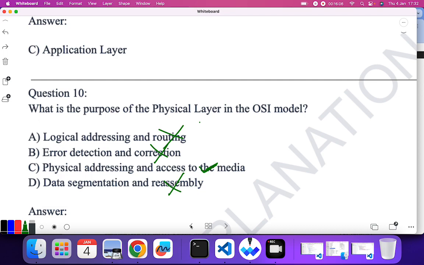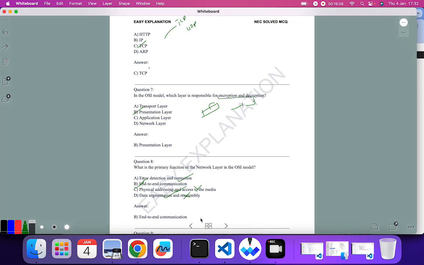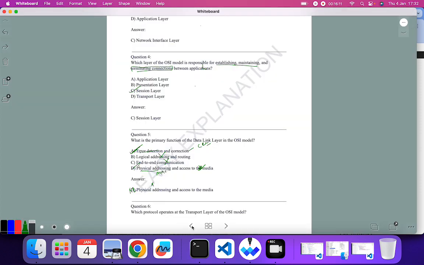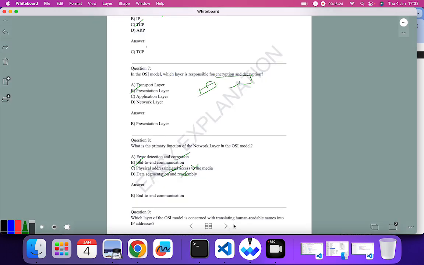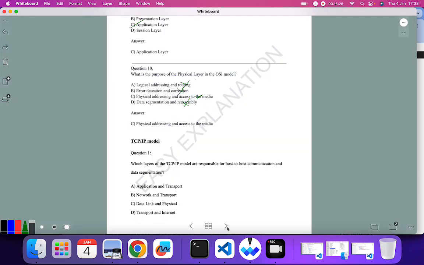It means that in the last MCQ, this is not the correct answer. A is the correct answer. What is the primary function of data link layer? Error detection and correction. Okay. Fine.